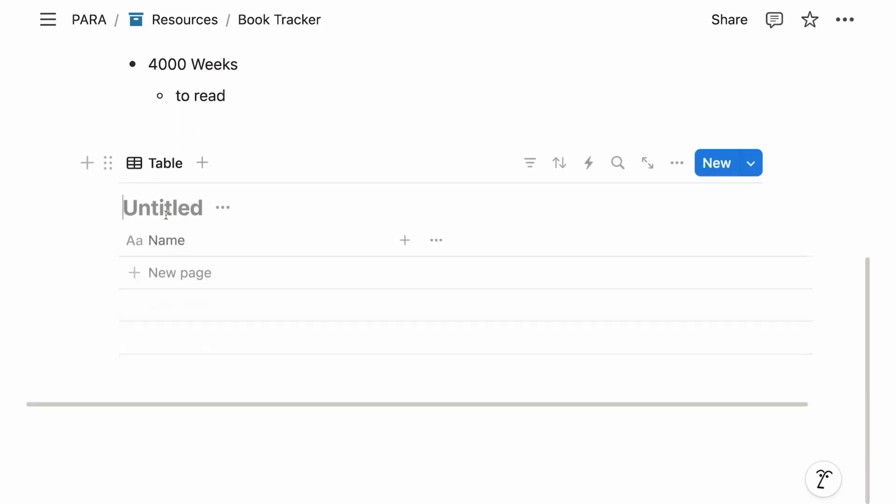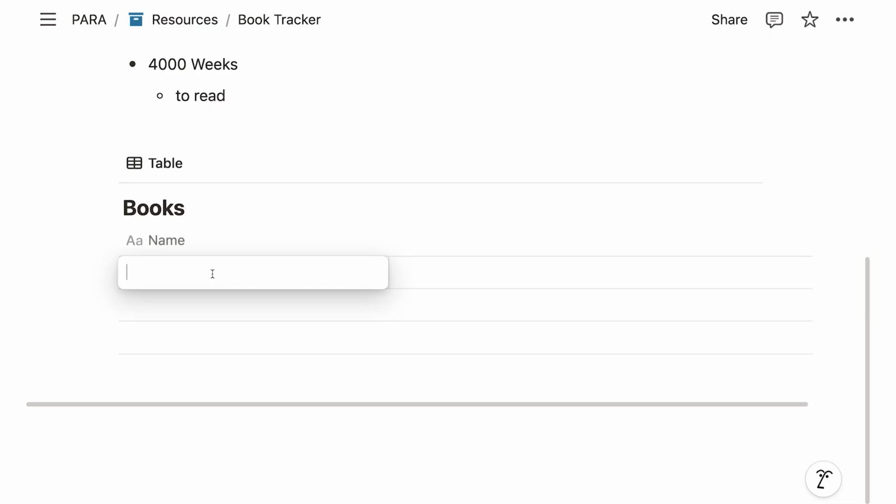The first thing we want to do is give our database a title, so let's call this books. And then what we see is we can have here our name, and we can create a new page. So let's just do this for now, right? Let's click here, and now we can add our first record, and let's call this Atomic Habits.